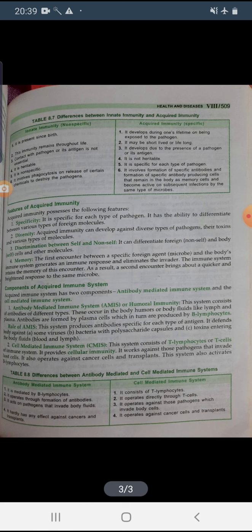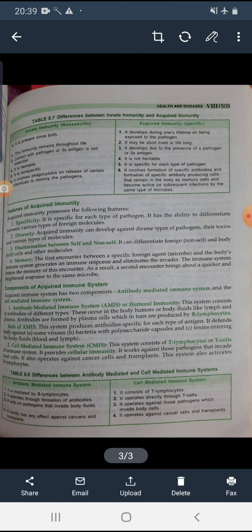Next, what is the role of this immune system? It defends our body against viruses, bacteria, and bacteria with polysaccharide capsules, meaning the outer layer of the bacteria, and some toxins entering our body fluid, meaning our blood or our lymph. So some toxins present in our body fluid, like blood and lymph, this antibody mediated immune system or humoral immunity gives protection against them.